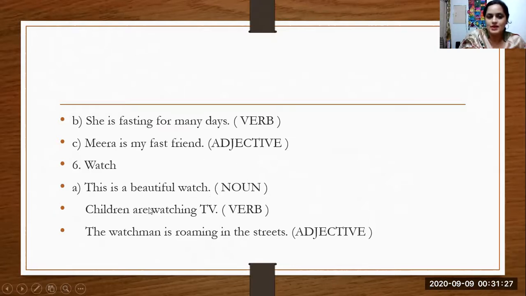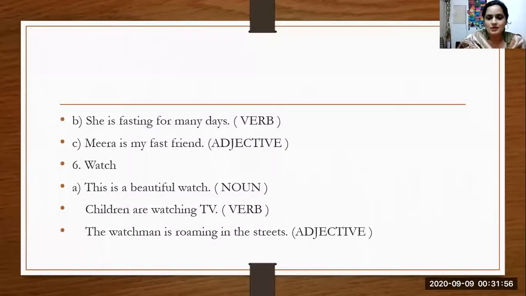Then what is watch as verb? Children are watching TV. Whenever we say the word watch, three meanings come into our mind. Watch, what we tie on our wrist. Watch, देखना, and watch is watchman. So we should be clear.